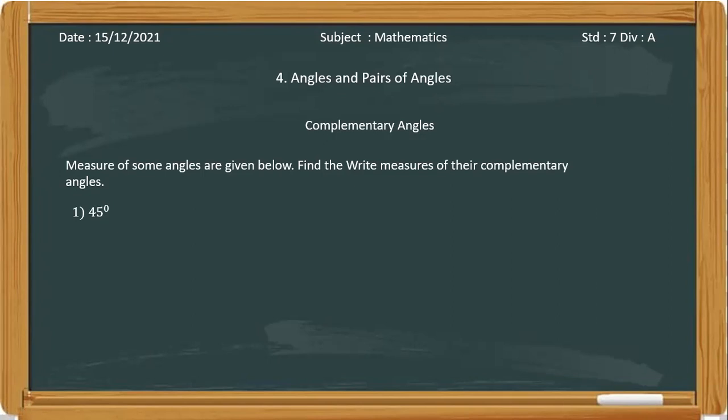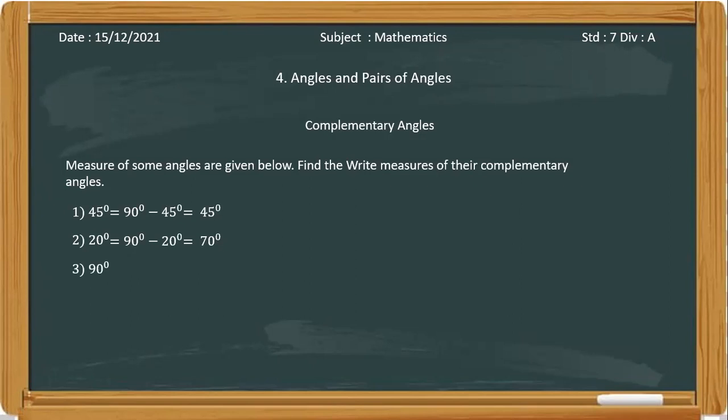You have to subtract from 90 only. It's easy. 90 minus 45 is 45 degrees. Next one is 20 degrees. What is the complementary angle of 20 degrees? 70, right, 70.